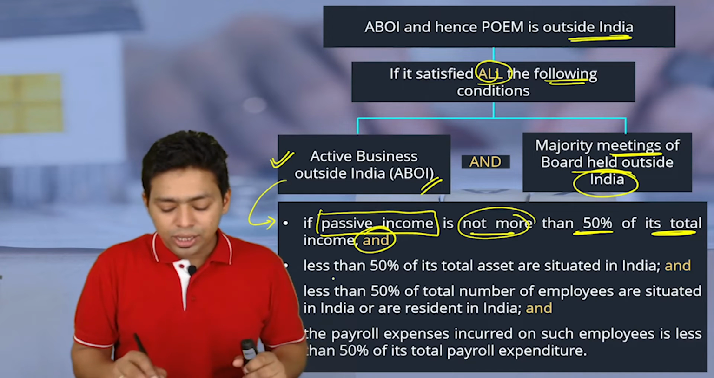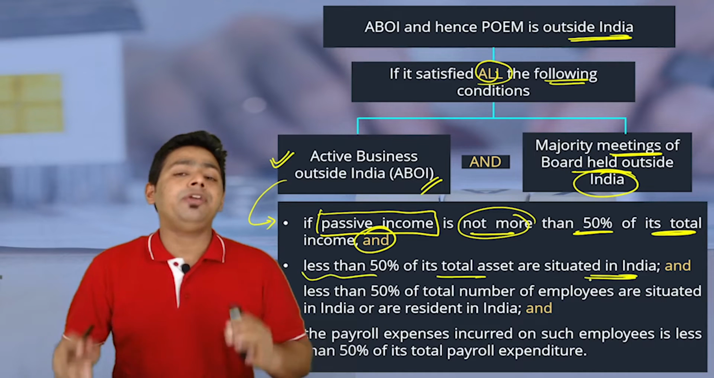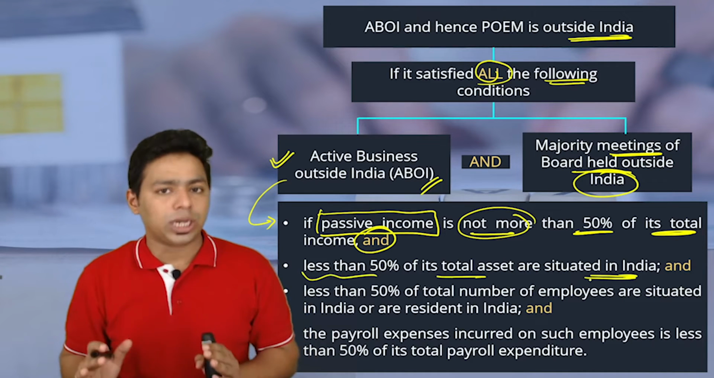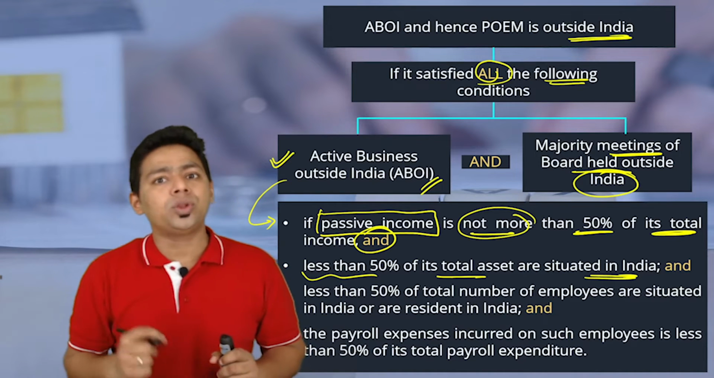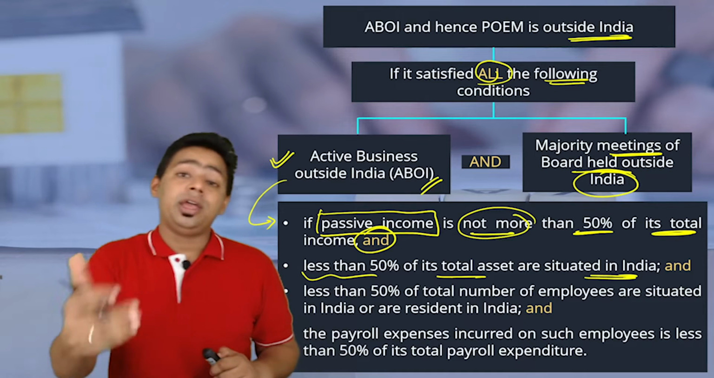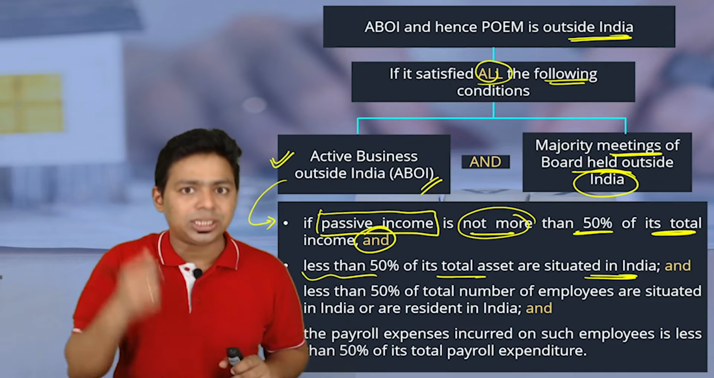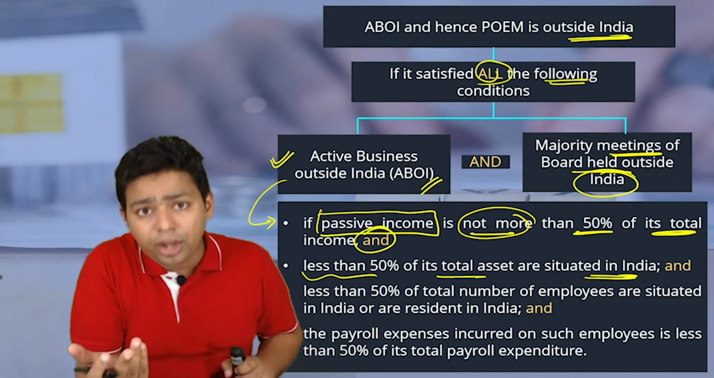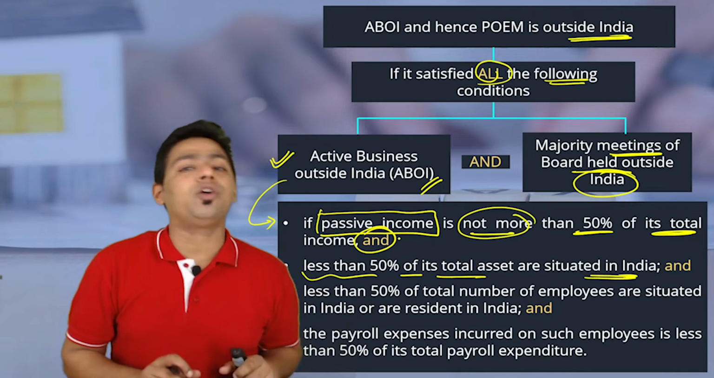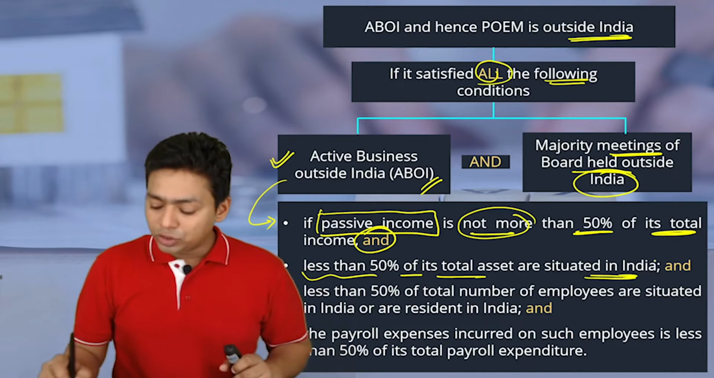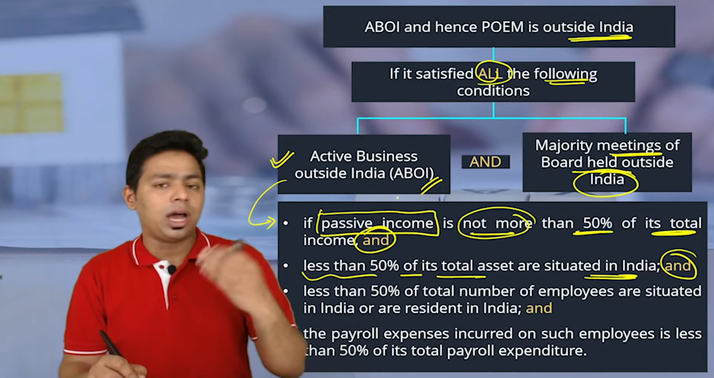The second condition, less than 50% of the total assets are situated in India. This is very much easy. If you are having total 100 crores asset in your balance sheet, a global entity, a foreign entity, out of that 80 crore is located in India. Total asset 100 crore, 80 crore assets are deployed in India. Obviously, you are not having business outside India. You are having business in India. So if you are having total 100 crore asset, you are having only 2 crore out of that in India. So less than 50% of your total asset is located in India. So this is the second condition to comply the conditions of active business test outside India.